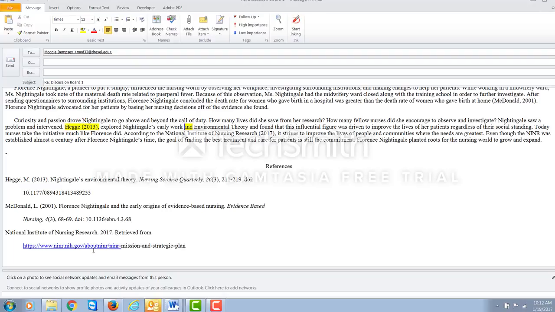Retrieved from, here is your web address, right? Your web link. But for posting purposes, you can leave it activated. For writing purposes, so if you were to write this in a paper or send it as a document to me, for example, in the PICO chart, you would want to deactivate that link.